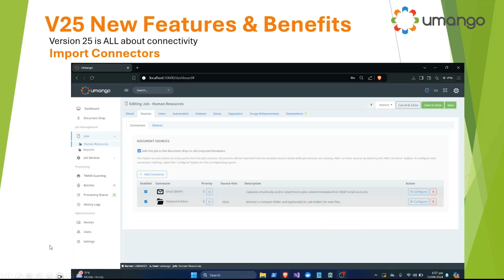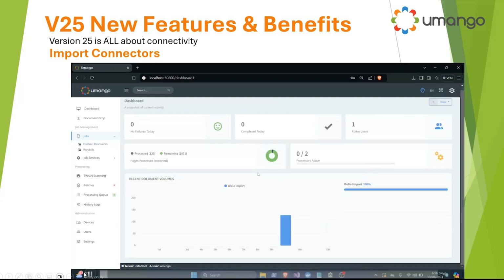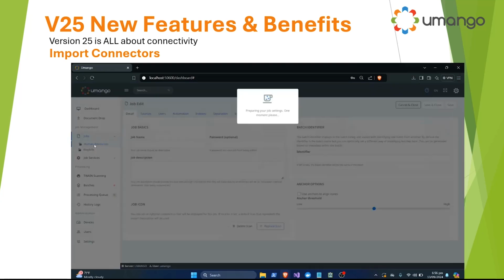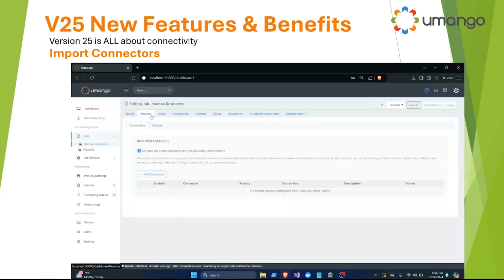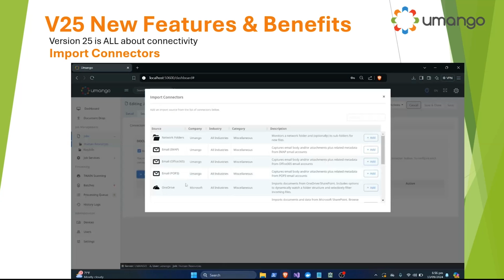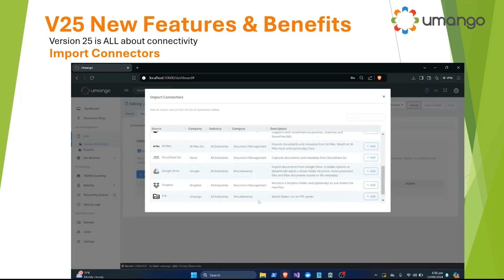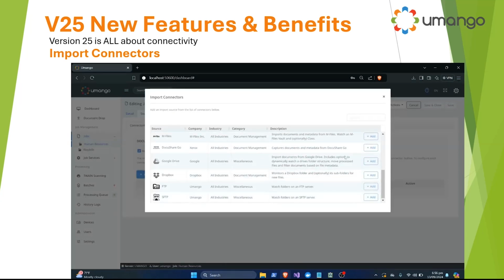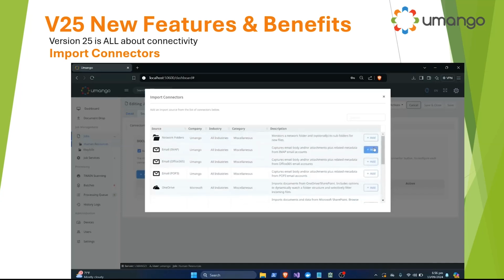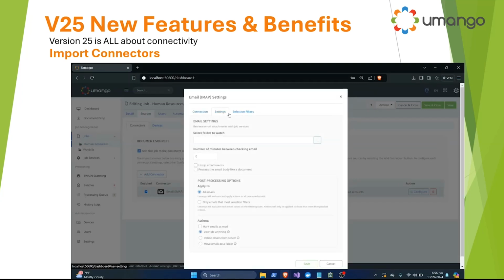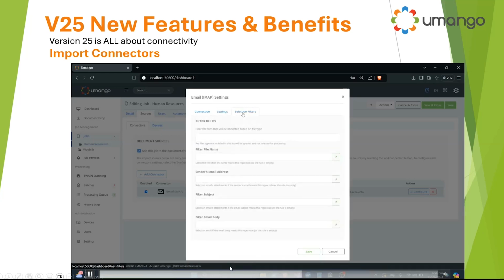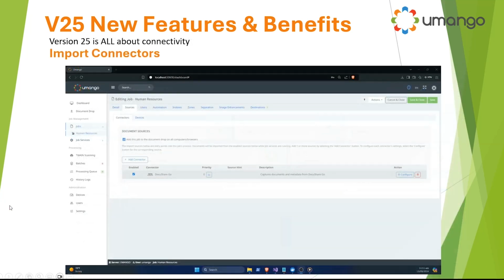I think in my next slide, I actually show you a video of this in a little bit more detail. This is where I'm going into an existing job. I'm going to my sources, adding a connector, and you'll see some of these. There's a whole new range of different email types, Google, Dropbox, and in this case, I think I'm going to look at in depth in Docushare Go. And what I want to do here is actually this is email, sorry. But let me just go on a little bit more, because I think the one I want to show you